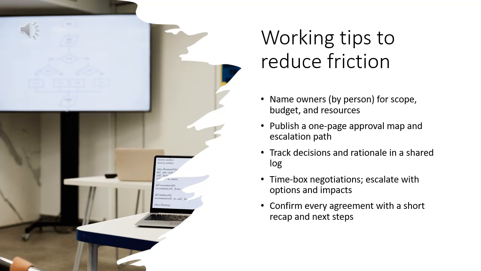These habits help in any structure. Write down owners for scope, budget, and resources by name. Publish a one-page approval map and escalation path. Track decisions and reasons in a shared log. Timebox negotiations, then escalate with options and impacts. Confirm every agreement with a short recap email and next steps.